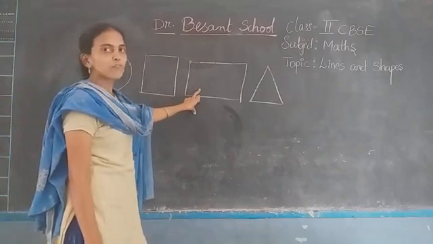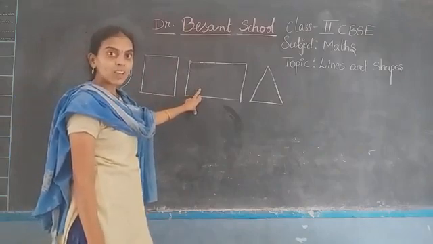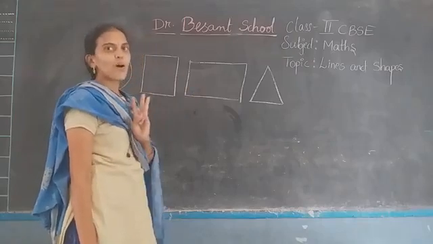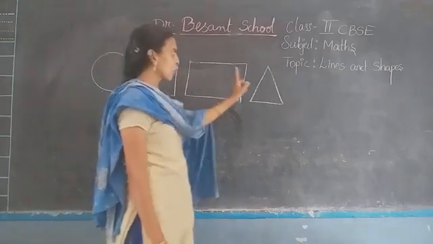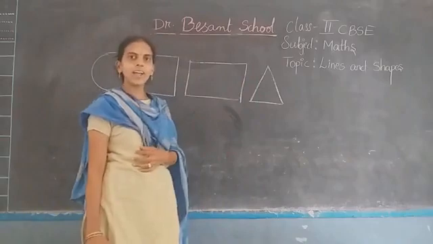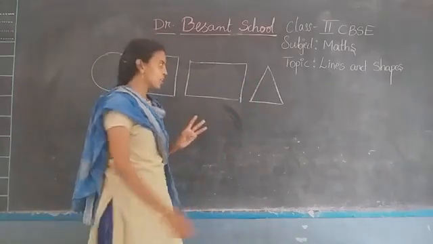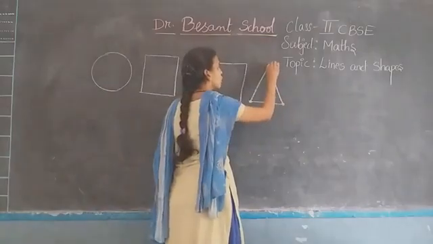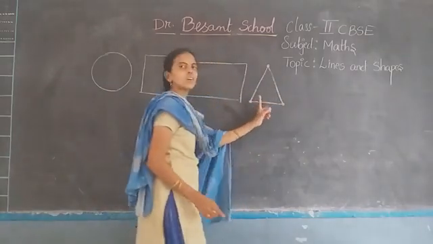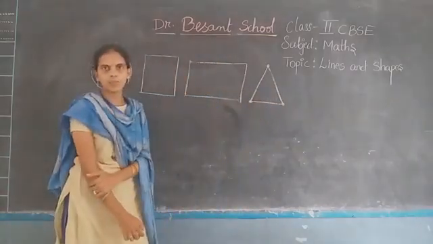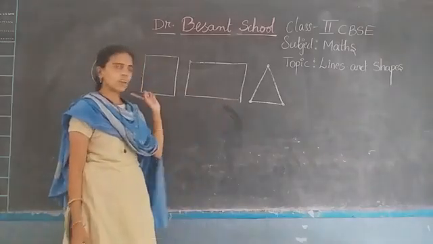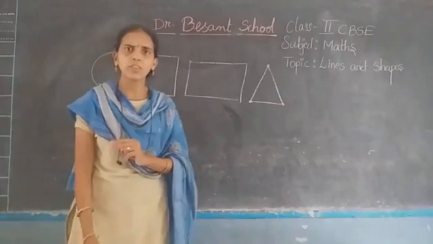It also has four corners. So I am asking which figure we can form using three corners. In a triangle we find three corners. So using three corners we can form a 2D figure, that is a triangle. So these figures are called two-dimensional figures.